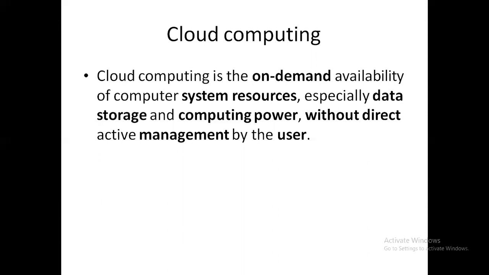Understand, guys? In this way I will get profit. No need to purchase any hardware or software capabilities. All these things we will get for less price. There are different cloud providers, like Amazon Web Services, which is a giant in cloud computing, Google, and Microsoft. These are the different cloud providers, guys. If you go for them, they will provide all these computing capabilities on demand, means at any point of time, if you want to increase the resources, we can increase them, or at any point of time we can reduce those resources also.